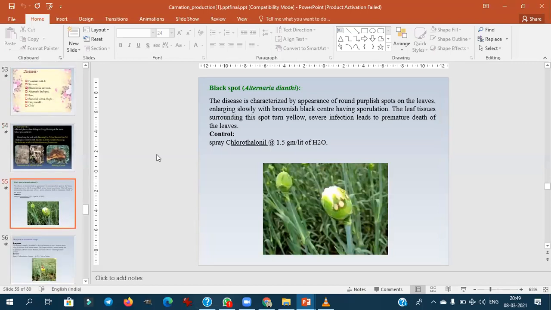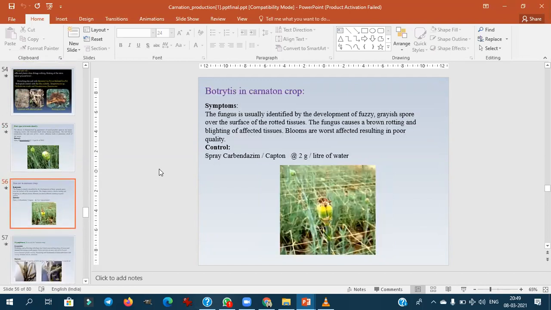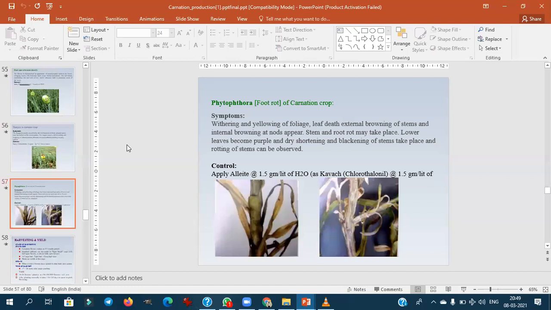Then coming to the black spot, this is also very important, caused by Alternaria dianthi. Botrytis is also a major one, but not that much compared to Fusarium. Then Phytophthora is also a soil-borne disease in carnation.